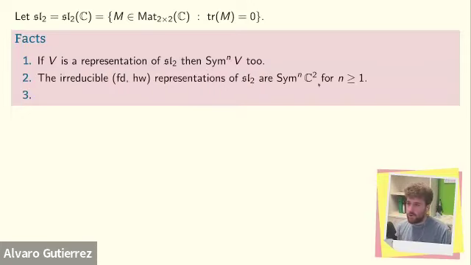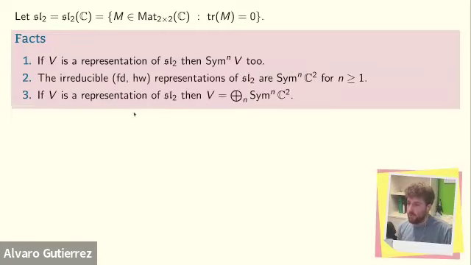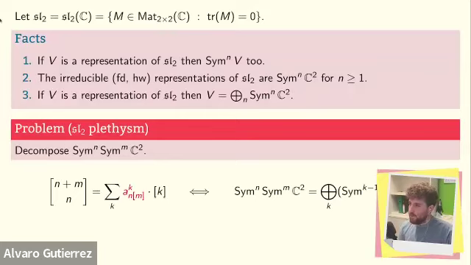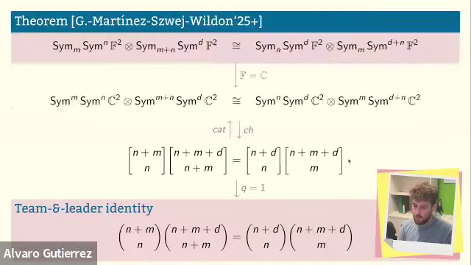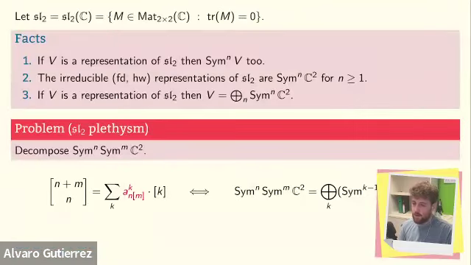So 2 by 2 matrices act on C squared naturally, and then I can take the symmetric power of that, and those are the irreducible representations, which have this name, irreducible, because any other representation can be reduced, can be expressed as a direct sum of the irreducible ones. All right, with these three facts, I can propose this problem, which is to decompose Sym^n Sym^m C squared.